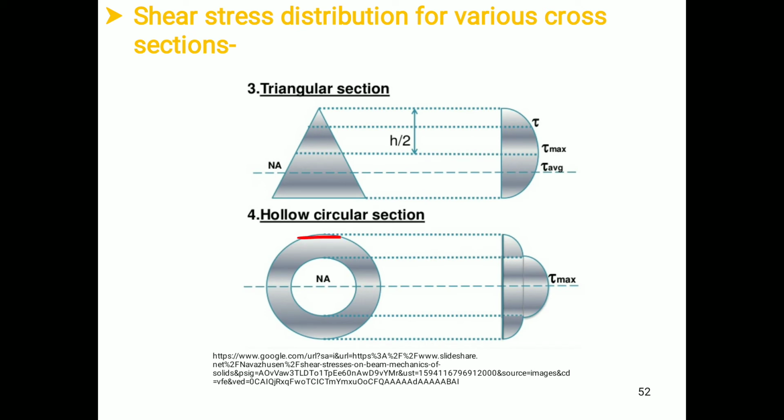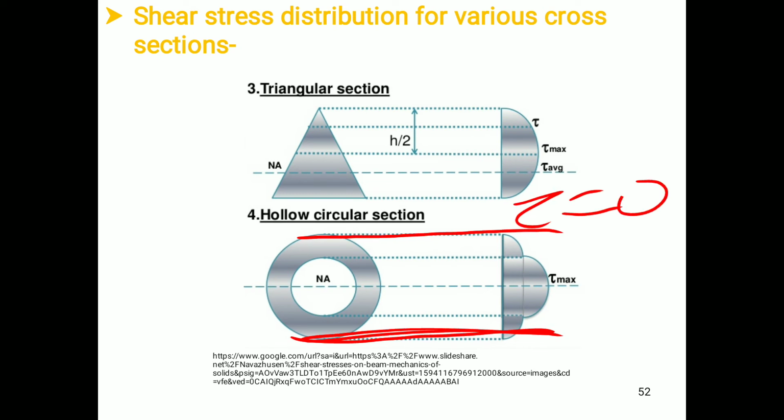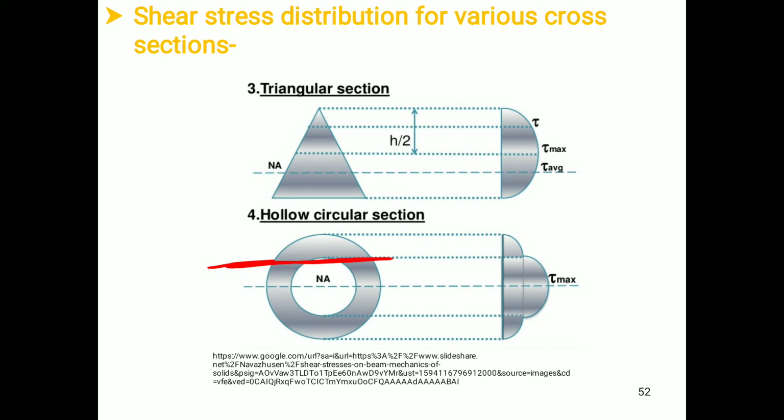Therefore, this is the extreme end for a hollow circular section. Therefore, shear stress at that point will be 0. Now, at this section, we have the effect of the width of the internal circle. This value is nothing but the value of shear stress for this diameter of the circle, and this is tau 1, and this is tau 2.